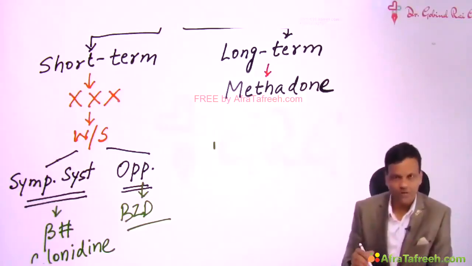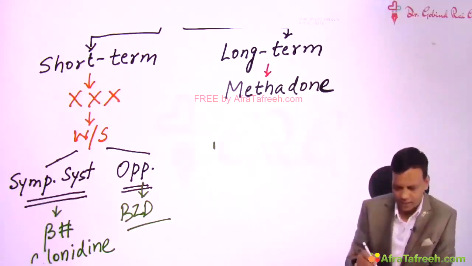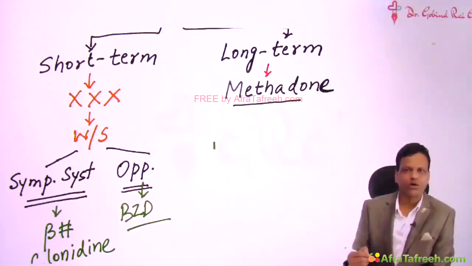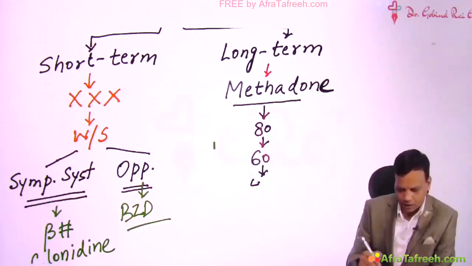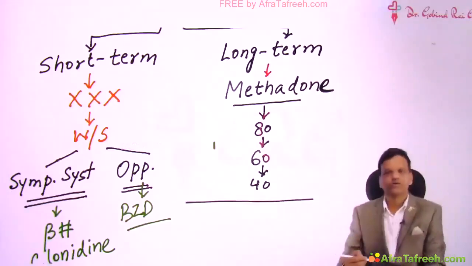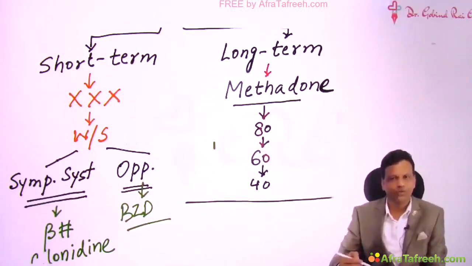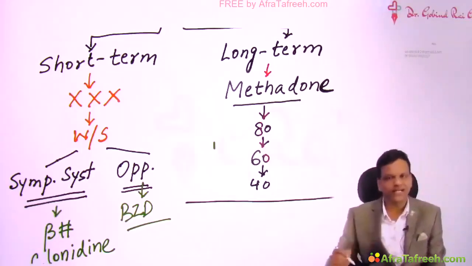So we will give methadone in an equivalent amount. Suppose, hypothetically, the dose of methadone comes out to be 100 milligram. So we will start 100 milligram methadone, and now we will gradually keep on decreasing the methadone every 2 weeks. From 100, next we will make it 80. Next we will make it 60. Next 2 weeks make it 40, and gradually we will stop this also. So over a period of 2 to 3 months, we will stop giving methadone also. Now the person is not getting any opioid. The person has become de-addicted.